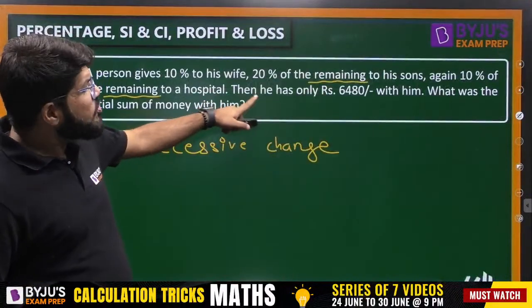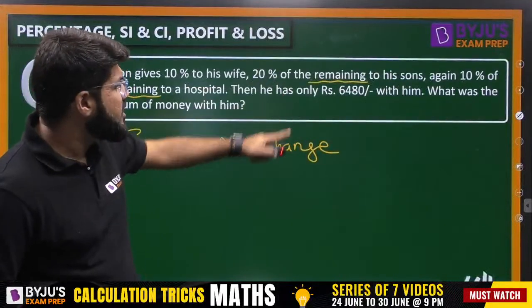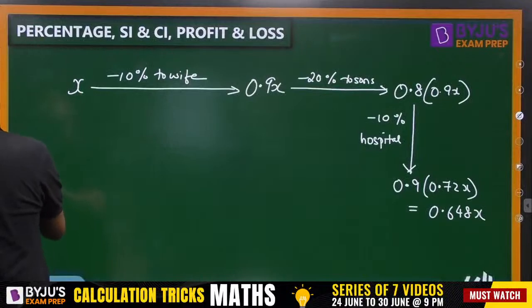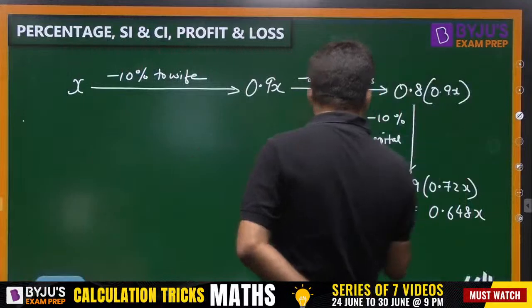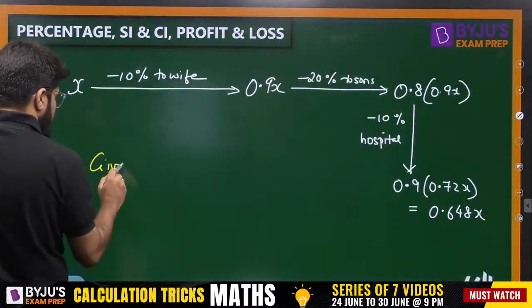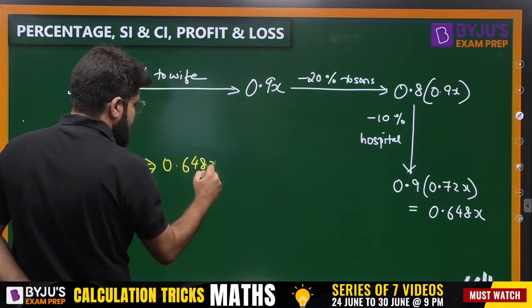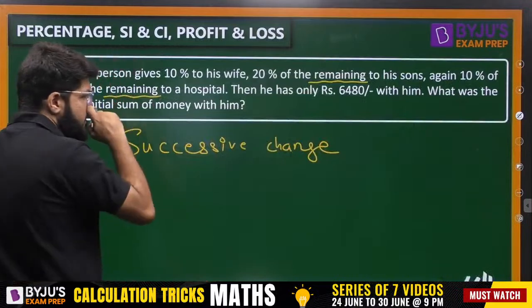And then he has only rupees 6480. So this quantity that is left should be equal to 6480. 0.648x is equal to 6480.